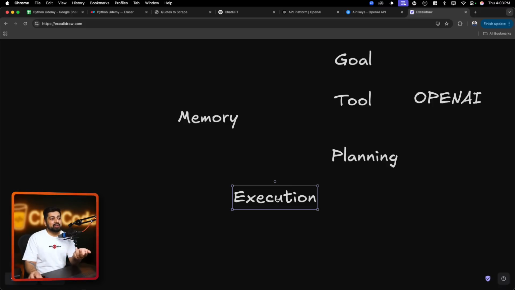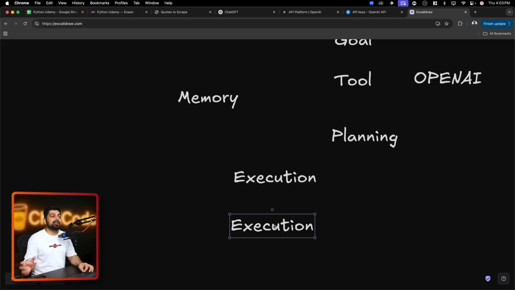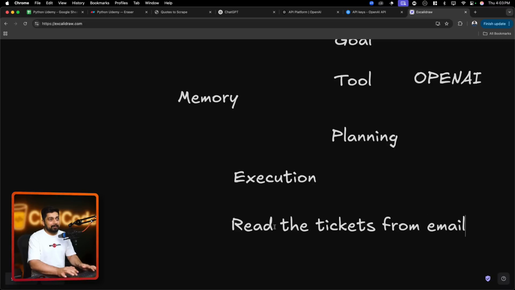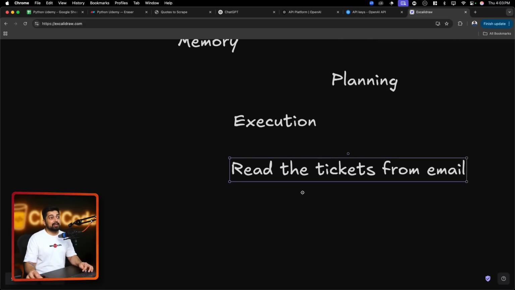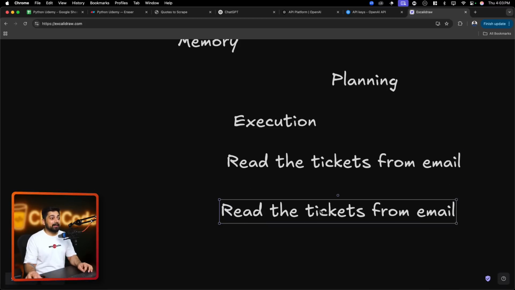It doesn't have much of the capabilities, but if I write a little bit more code, once I have the categories, read those categories or save this file into CSV or JSON, super easily can be done. Then let's go ahead and probably read the tickets from email. Yeah, that's probably a great execution. If I can read the tickets from the email and then automatically categorize that, that would be fantastic.